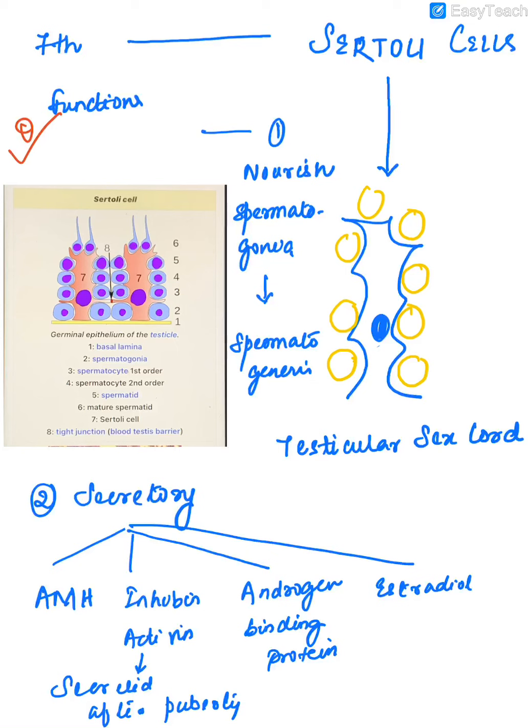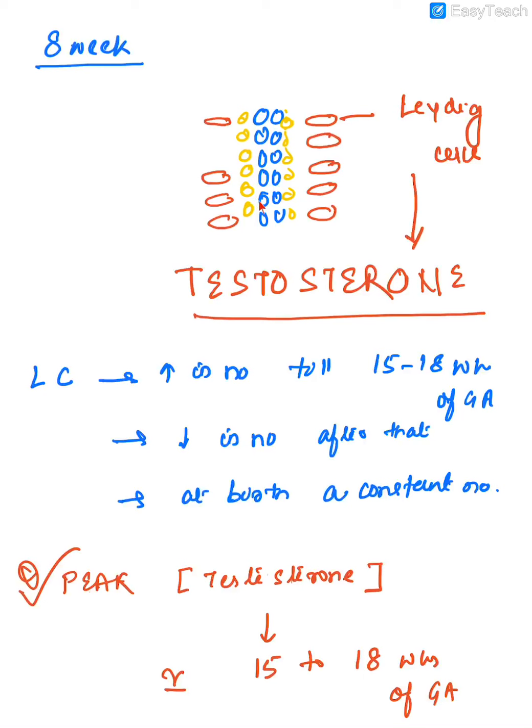By the 8th week of gestational age, see, if this is the testicular sex cord, the blue cells are the Sertoli cells, and the yellow cells are the primordial germ cells. This structure is surrounded by connective tissue or the mesenchyme. From this mesenchymal tissue, the Leydig cells develop, and the Leydig cells are the source of testosterone in males. The Leydig cells increase in number till 15 to 18 weeks of gestation. After that, the number keeps on reducing, and at birth there is a constant number in males.